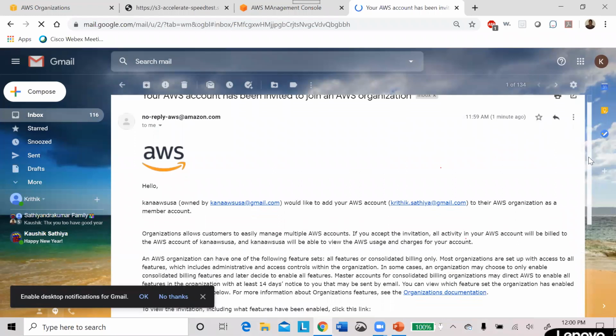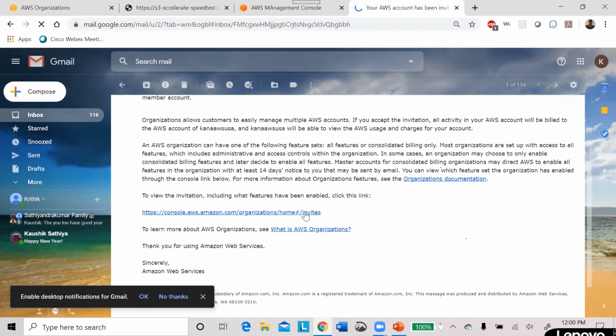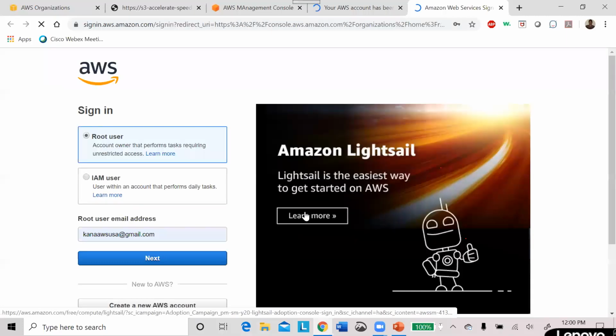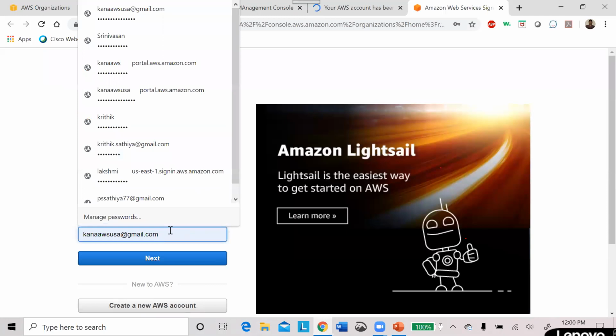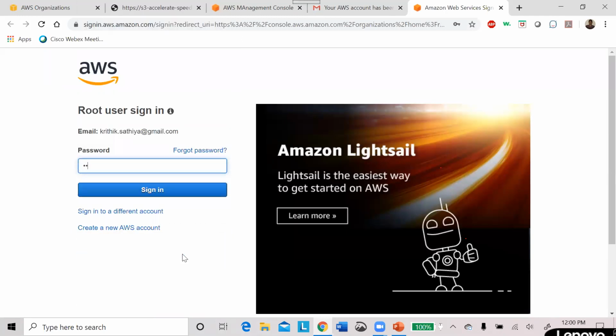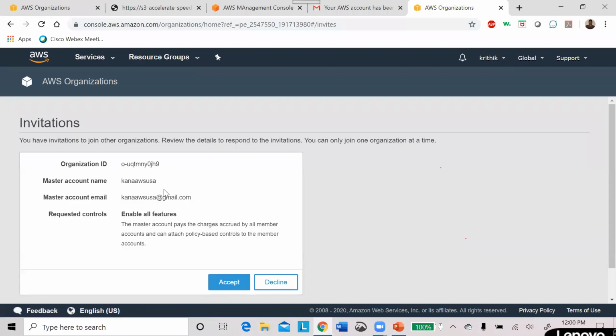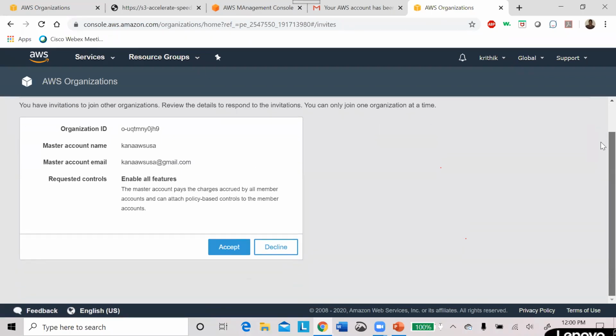You got the notification. You can directly click this link to join that organization. Just click here and you are redirected to that AWS account. I'm choosing that account over here and signing in. If you see here, you got the invitation.